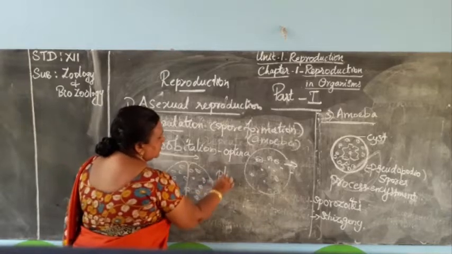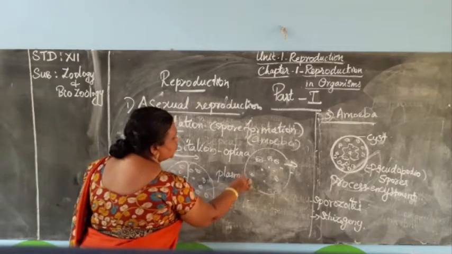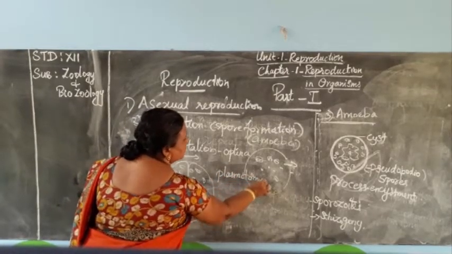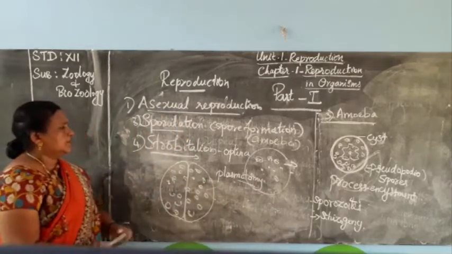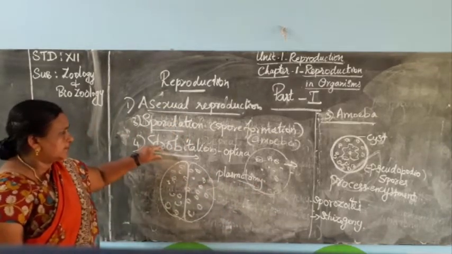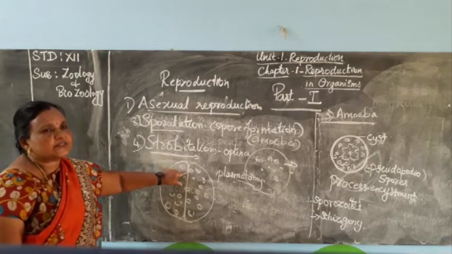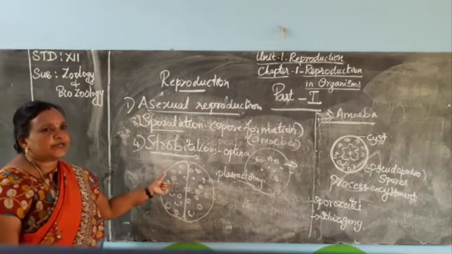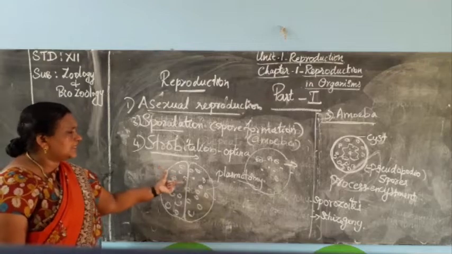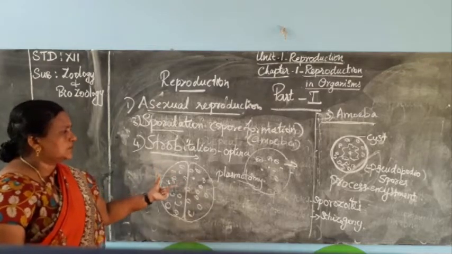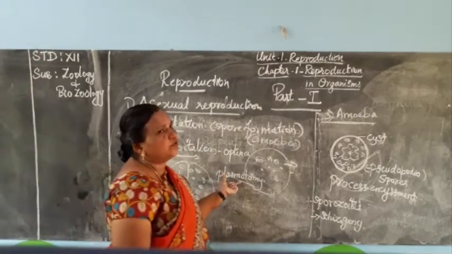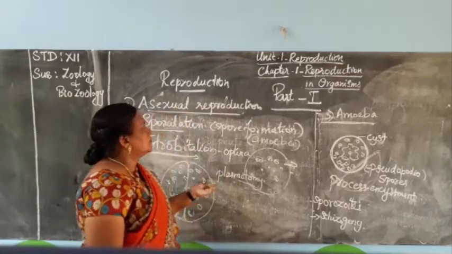This condition is called plasmotomy. Plasmotomy means the division of a multinucleated organism into two multinucleated daughter cells.